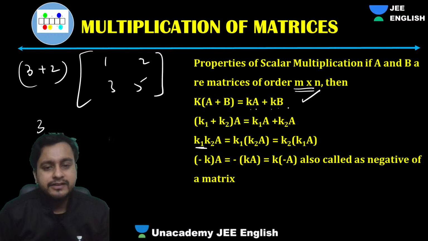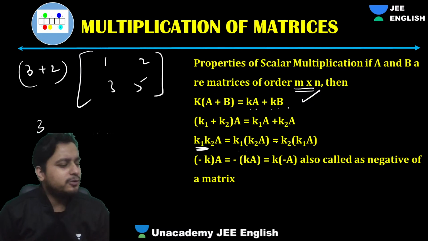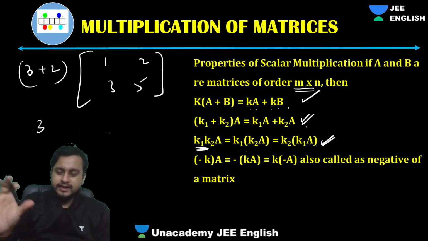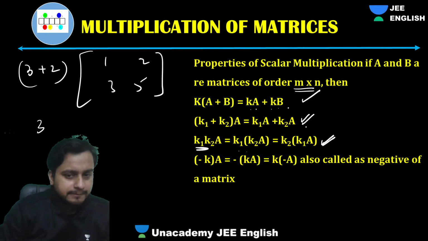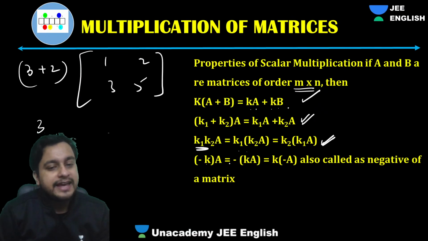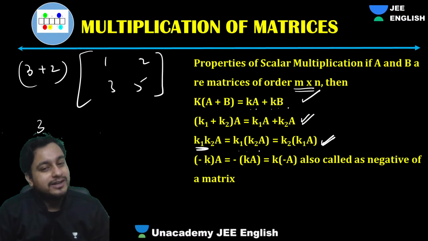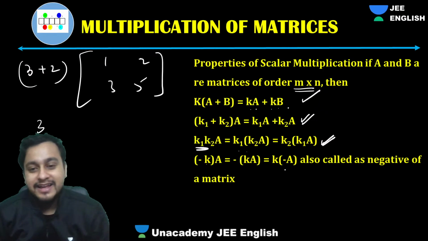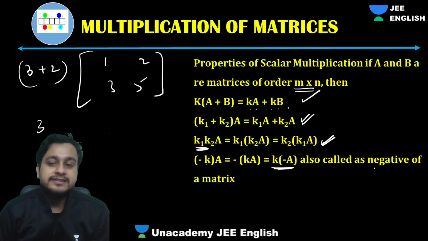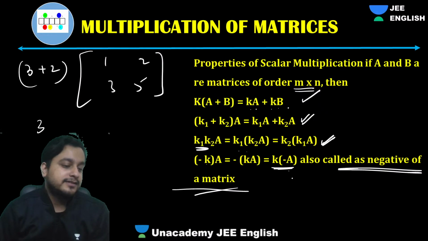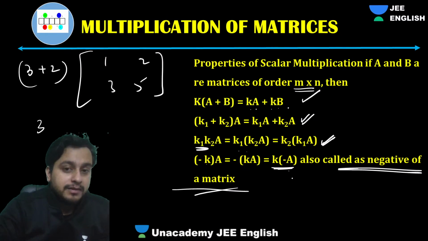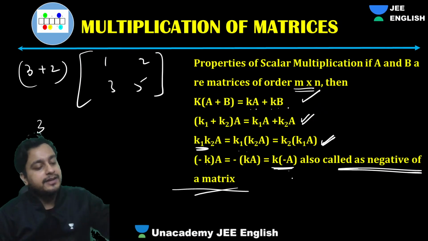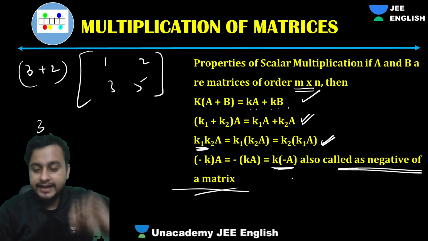Okay, you can first have K1 times of K2A or K2 times of K1A, does not matter. Simple logic, whatever we use in the number system can be used here as well. Minus of Ka, that is minus 1 into A, will be the same as minus of 1 into whole A, right? Simple. And we can also write K times of minus A as a negative of KA, a simple concept of scalar multiplication. Understood? So indirectly, what's happening is the scalar will keep on multiplying with the corresponding element.